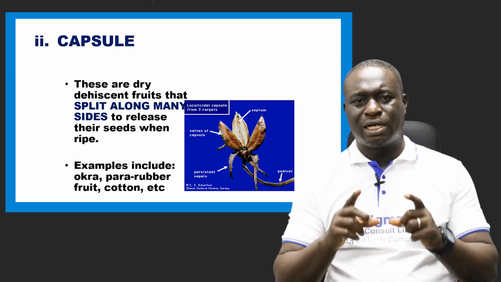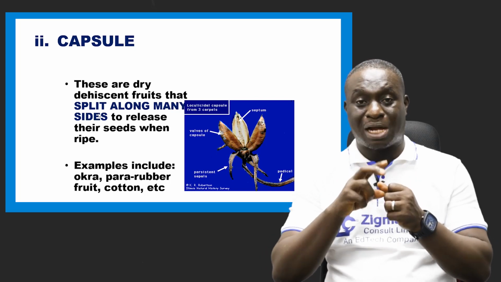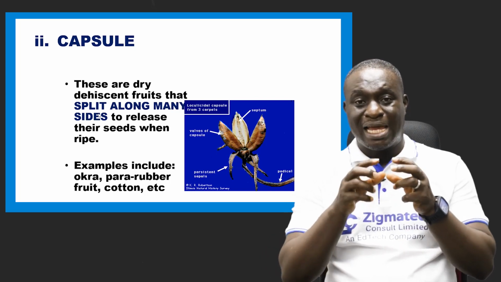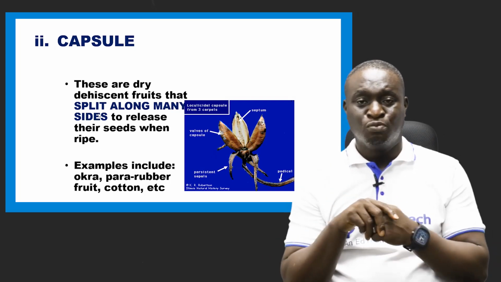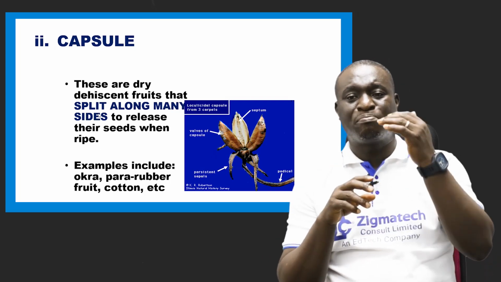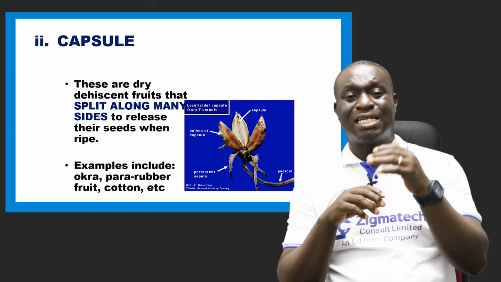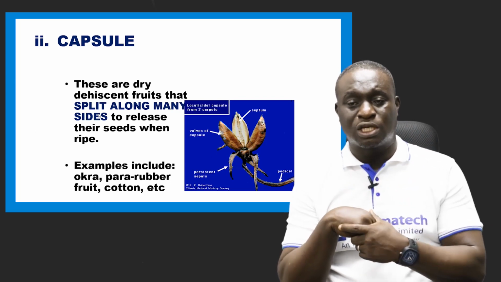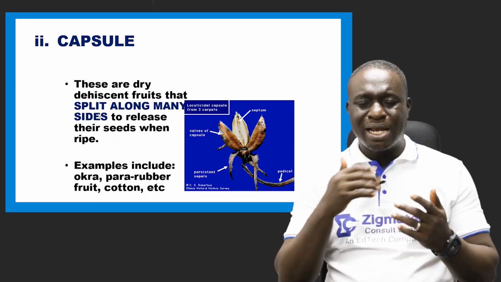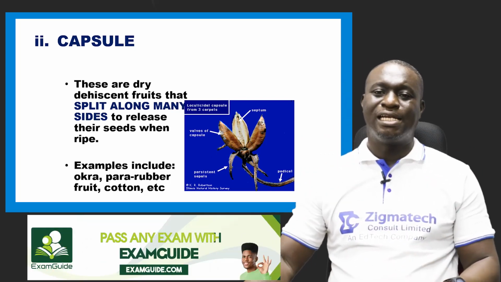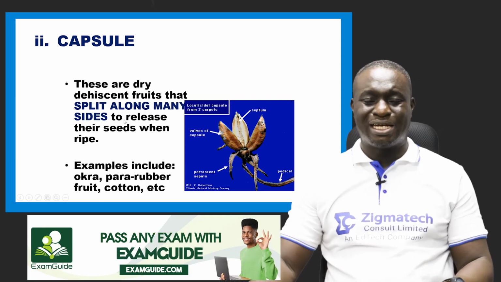Now, have you seen an okra that is actually dry? When very, very dry, it splits along many sides. You see that same example in para rubber fruit. You also see that in cotton fruits. They split along many sides in order to release their seeds when they are ripe.